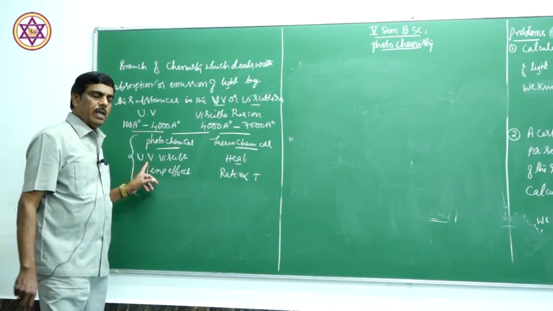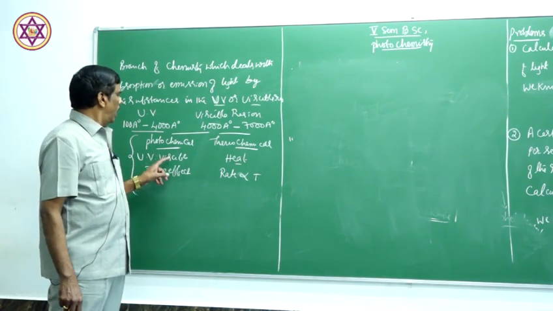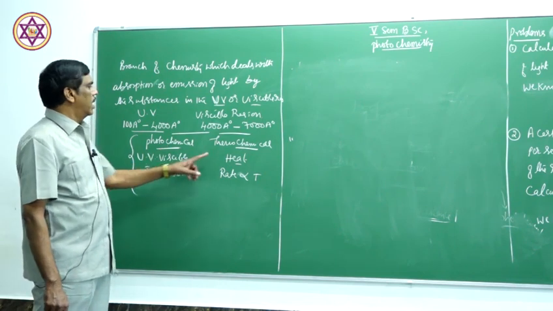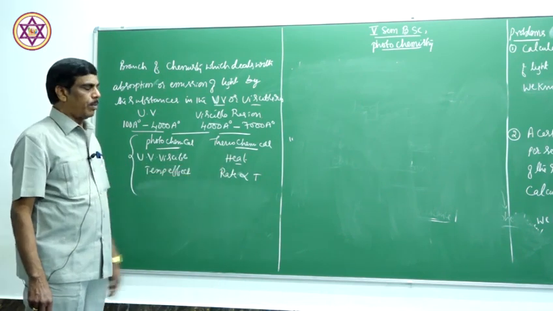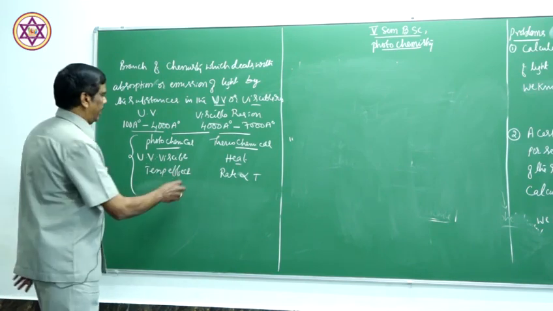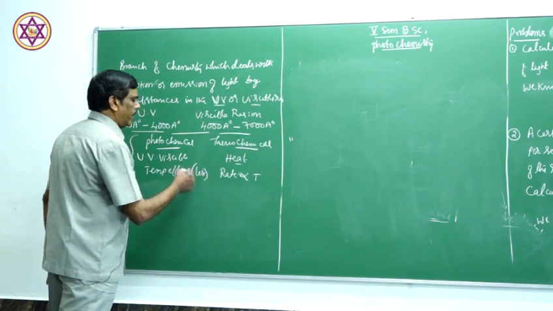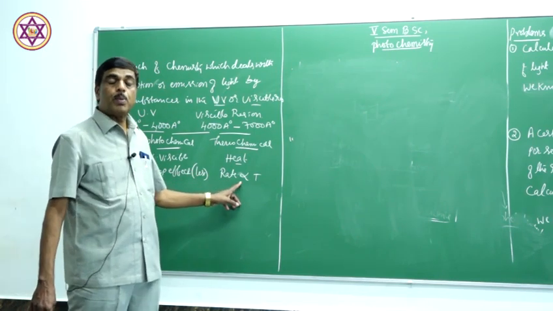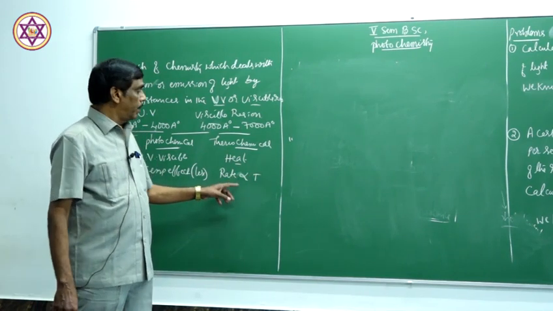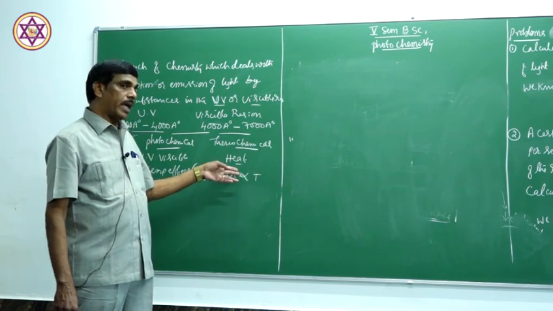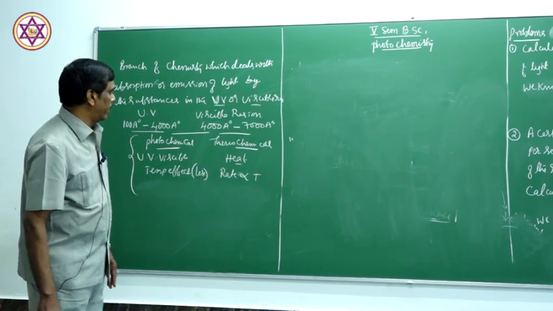First difference: UV or visible radiations are responsible for photochemical change, whereas heat is responsible for thermochemical reaction. Temperature has very little effect on photochemical reaction, whereas the rate of the thermochemical reaction is directly proportional to the temperature. As the temperature increases, the rate will increase, the direct effect of temperature on the rate of the reaction.